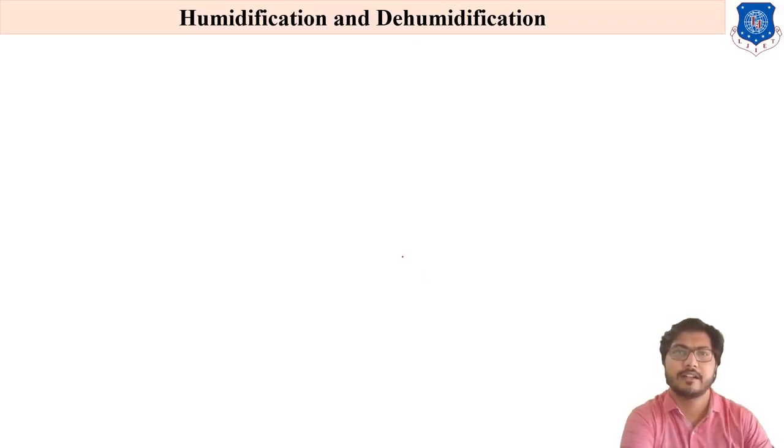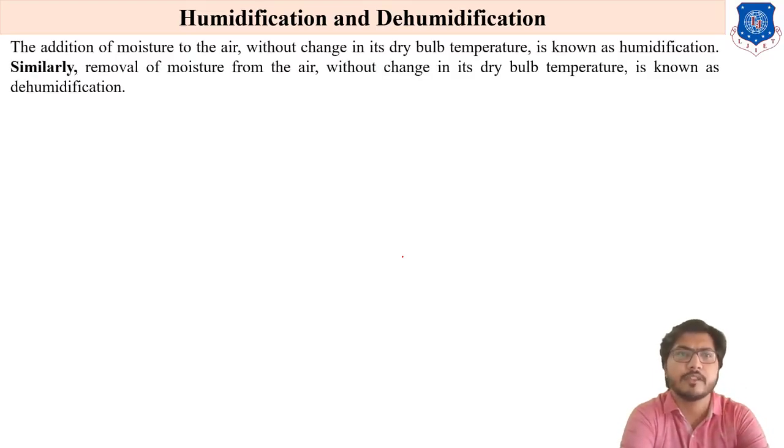First of all, what is the meaning of humidification and dehumidification? Humidification is nothing but adding water content, or water vapor, or moisture to the atmospheric air, and dehumidification means to reject or remove water vapor particles from the air. So addition of moisture to air without changing its dry bulb temperature is known as the humidification process.